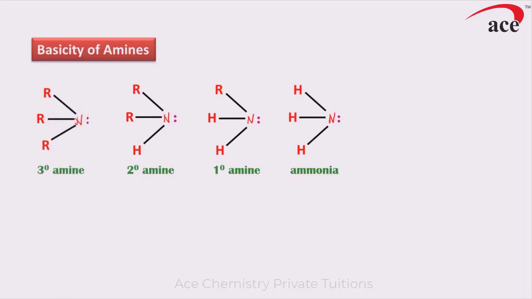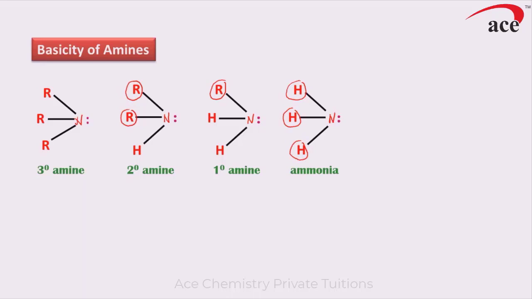Another way of learning primary, secondary and tertiary amines is, students, you just remember the hydrogen atoms of ammonia. One hydrogen replaced by one alkyl group, we call it a primary amine. Two hydrogen atoms replaced by two alkyl groups, we call it a secondary amine. And all three hydrogens replaced by three alkyl groups, we call it a tertiary amine.